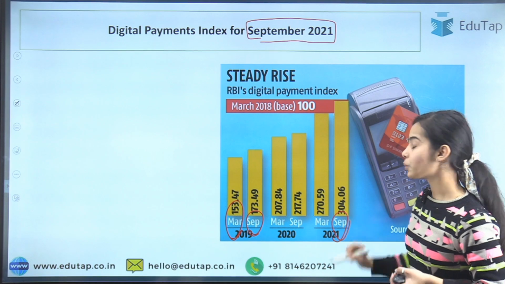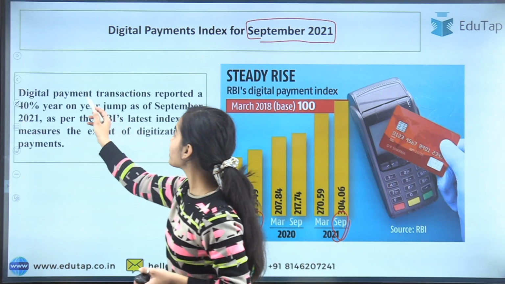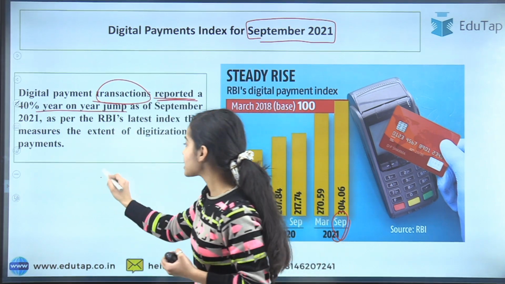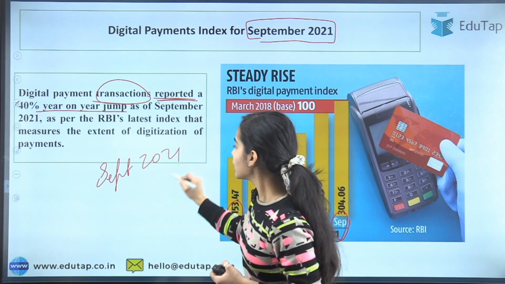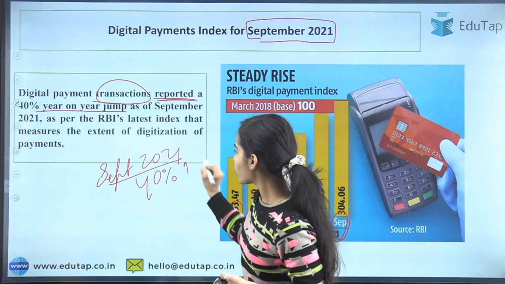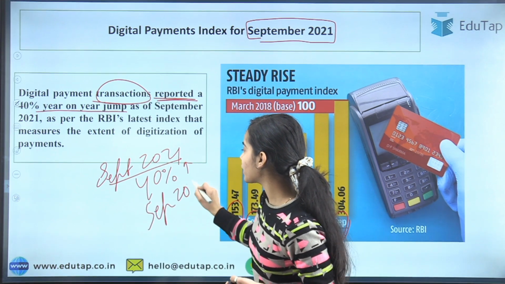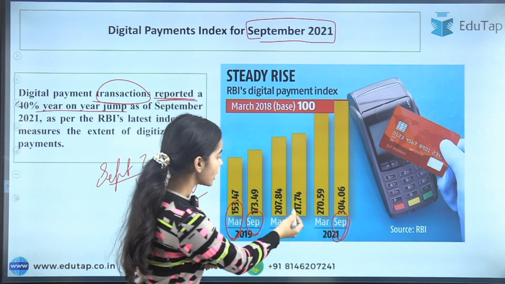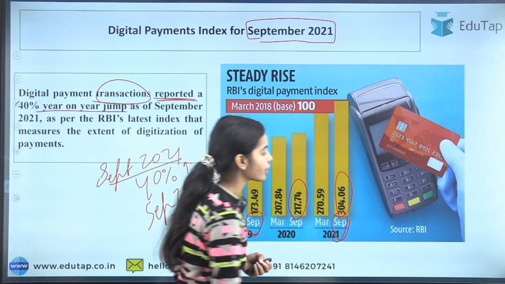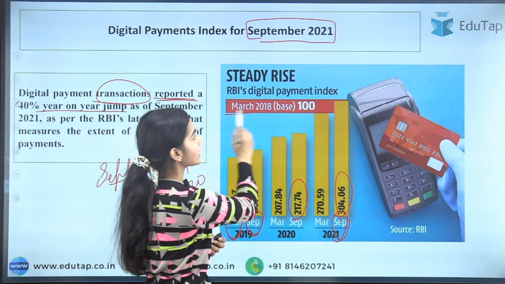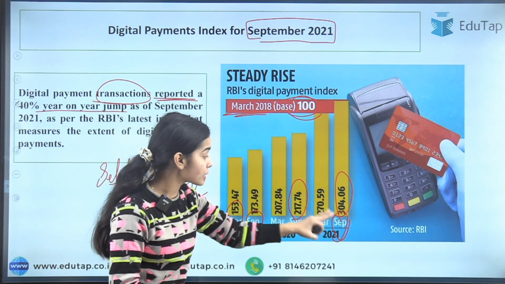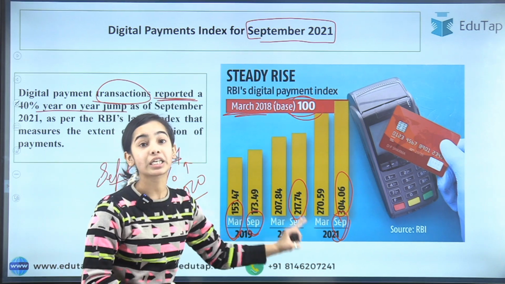So recently the September 2021 index has been released, and digital payment transactions have reported a 40% year-on-year jump. So in September 2021, digital payment transactions saw 40% growth compared to September 2020. In September 2020 it was 217.74, while in September 2021 we have seen 304.06, and the base is March 2018, that is 100. So from the base we have grown this much. From the past year we have grown 40%.